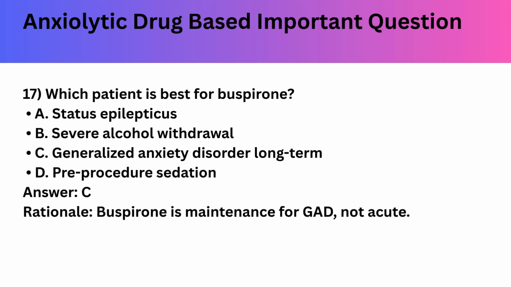Which patient is best for buspirone? Status epilepticus, severe alcohol withdrawal, generalized anxiety disorder for long-term use, or pre-procedure sedation. Buspirone is a long-term drug. Generalized anxiety disorder, long-term, is the correct answer.